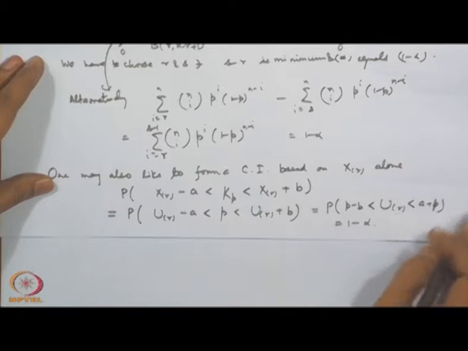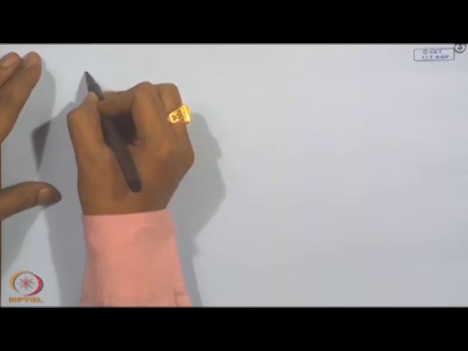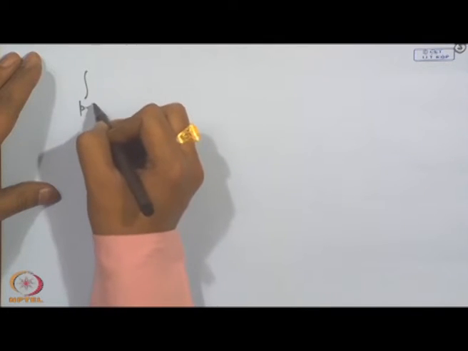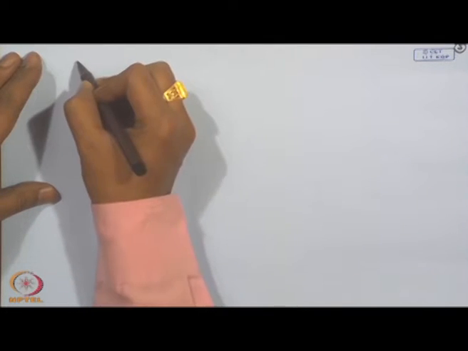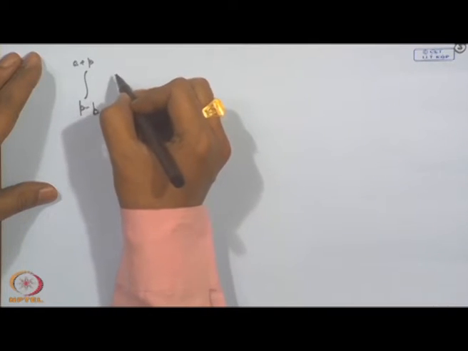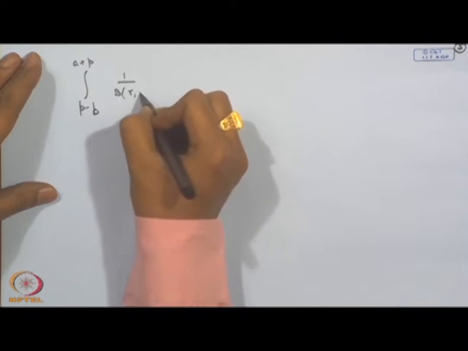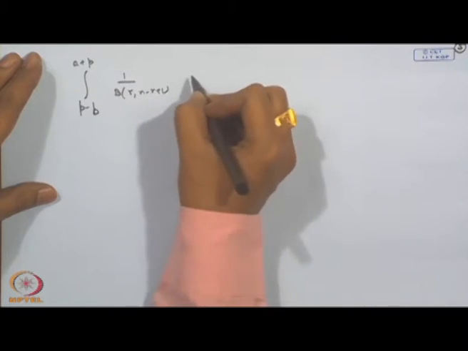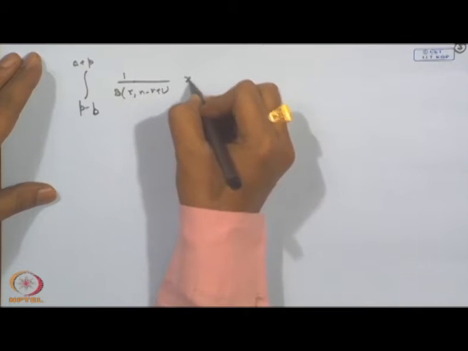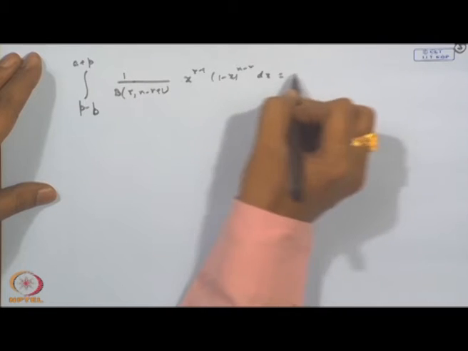The distribution of U_r is known, and therefore, this is nothing but the integral from p minus a to b plus p of 1 by B(r, n minus r plus 1) x to the power r minus 1 times (1 minus x) to the power n minus r dx.